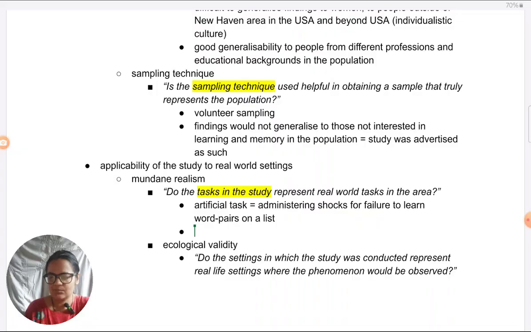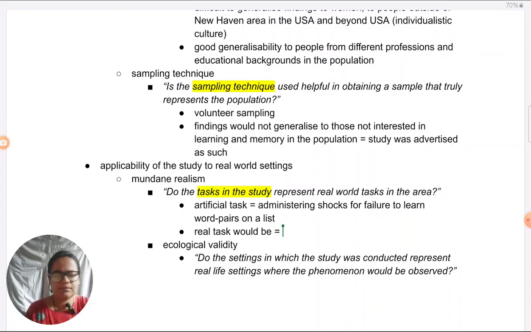So a more real task would be, say, getting someone to, if we have to take the word pair contextually, like learning, what do teachers do when students are not able to learn well, to get them to learn properly? Teachers would scold the student. Depends on which country you're living in, they might physically use some corporal punishment also, or they might just give some sort of indirect punishment to the student, like they have to write the words 100 times for homework which they don't remember.